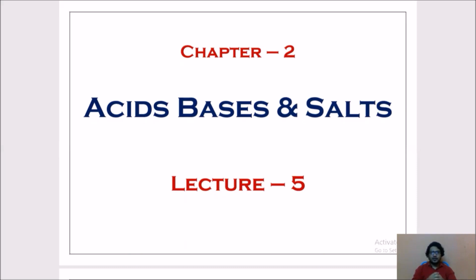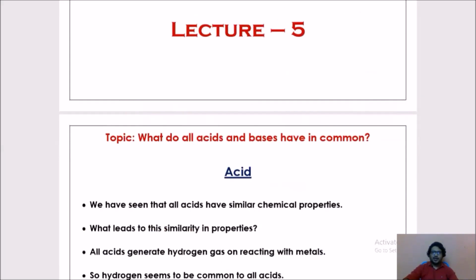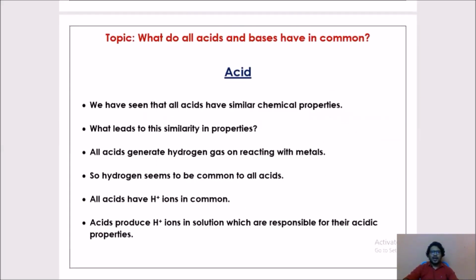In this lecture 5, we are going to discuss a different topic: what do all acids and bases have in common? So try to understand this concept. Till now we have studied that acids are different and bases are different.